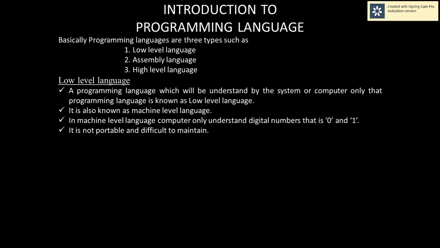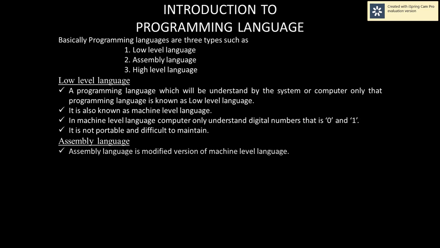Then, what is assembly language? Assembly language is a modified version of machine level language. The modified version of a low level language is known as assembly language. It is also not portable.